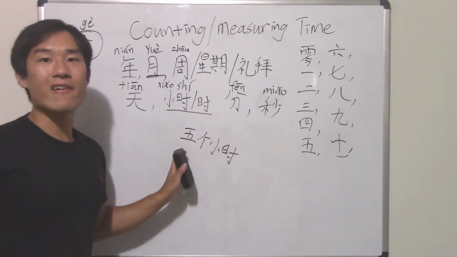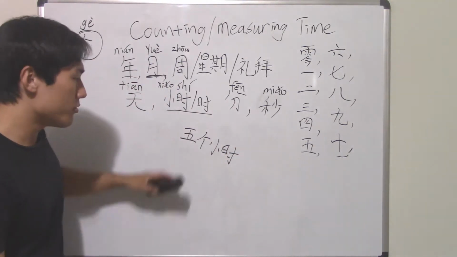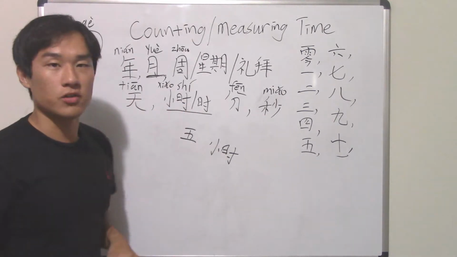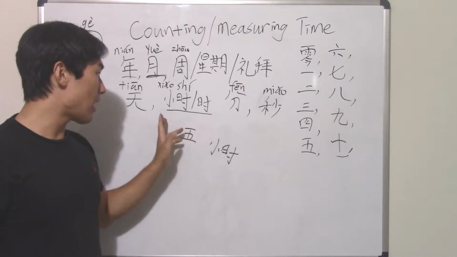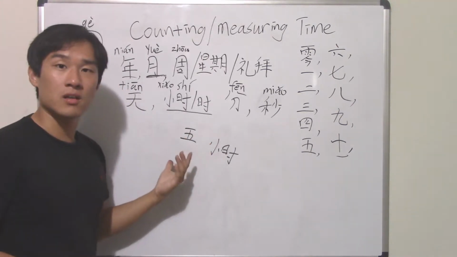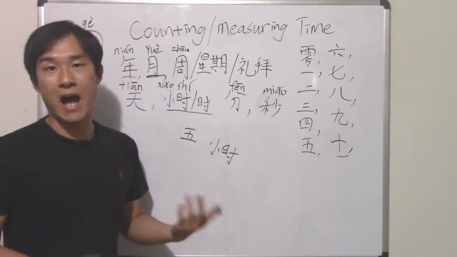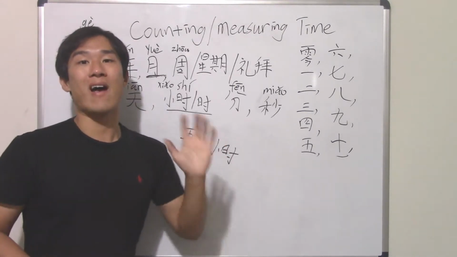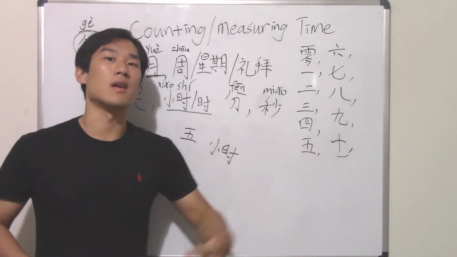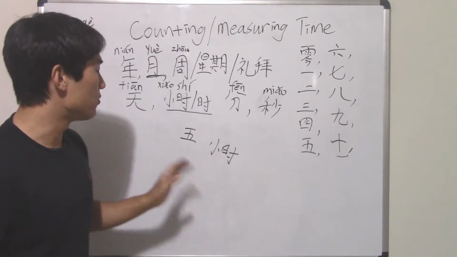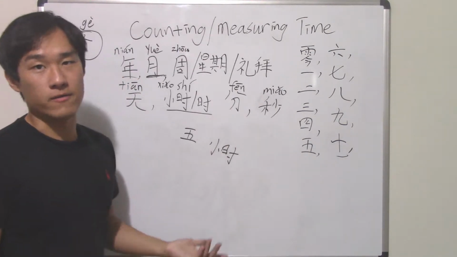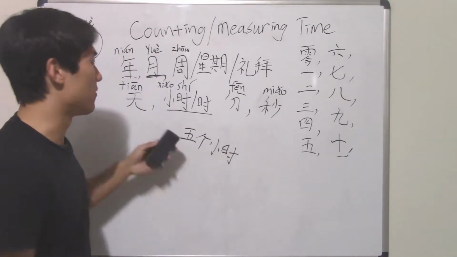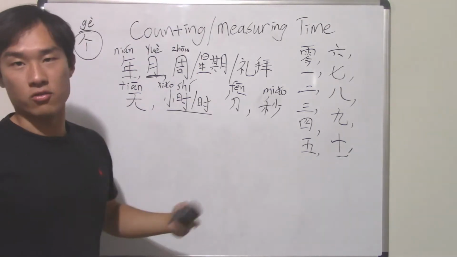Okay, 5 hours. That'll work too. Or if you don't want to, you can get rid of that too. 5小时. That works too. So this in our industry a little tricky. You can use 个 or you don't have to, because 小时 here by itself already means 5 hours. So it already means the time span. So you don't really have to specify. 5小时 will work fine. But if you want to get more specific, then you put 个. That works too.